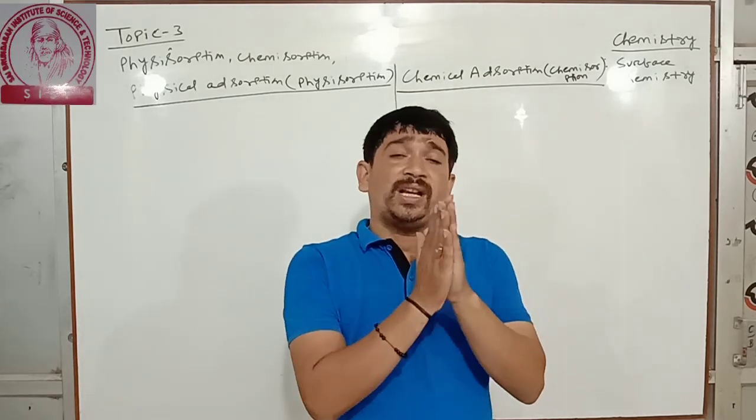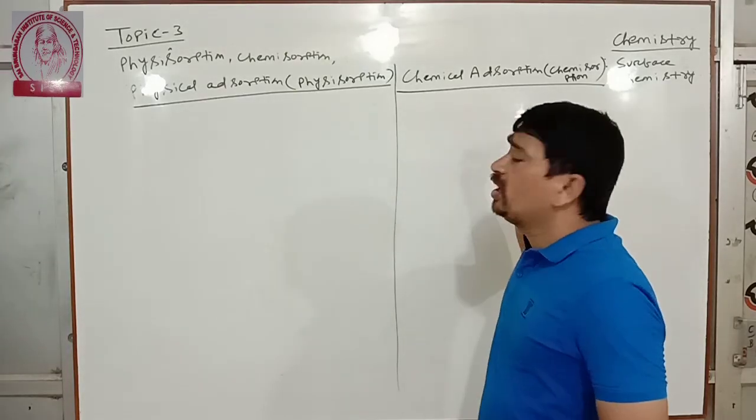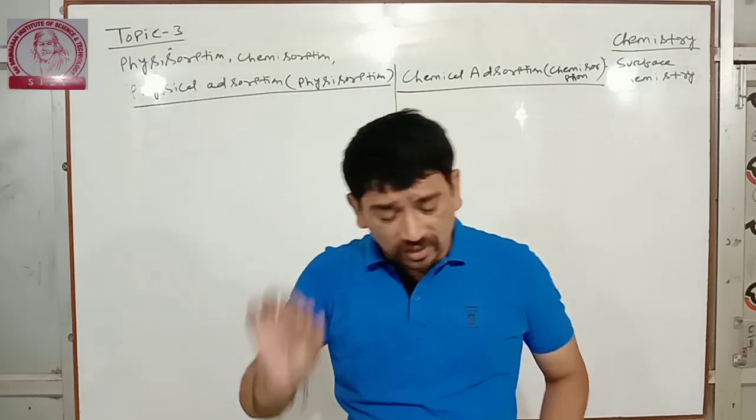Clear? So it arises due to weak van der Waals forces. It arises due to chemical bonds. It is a short line.